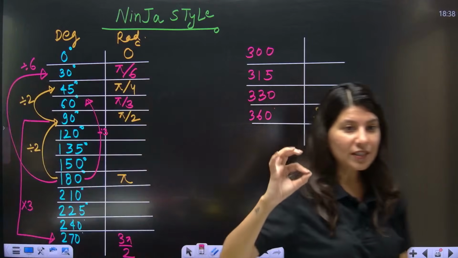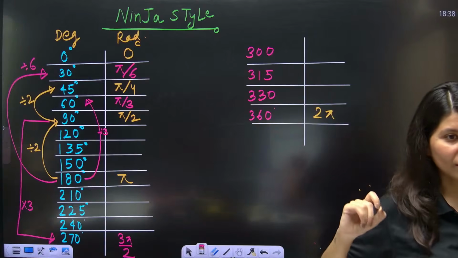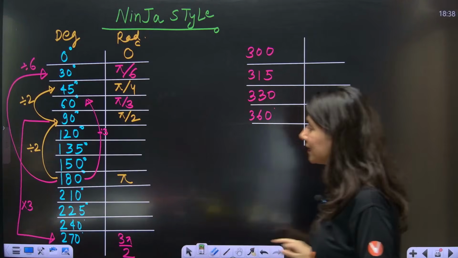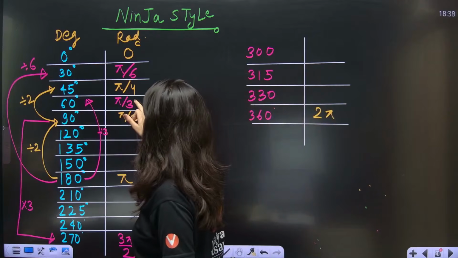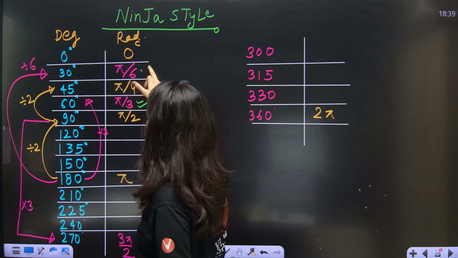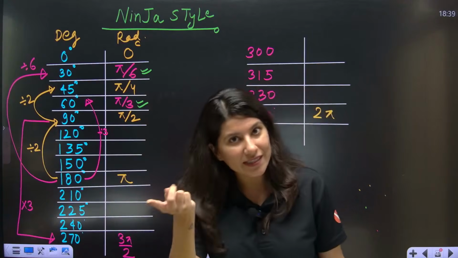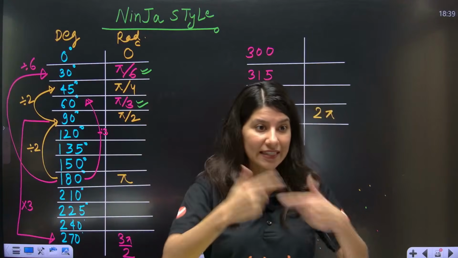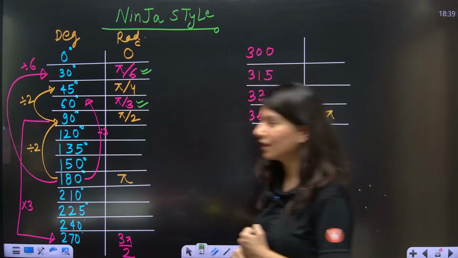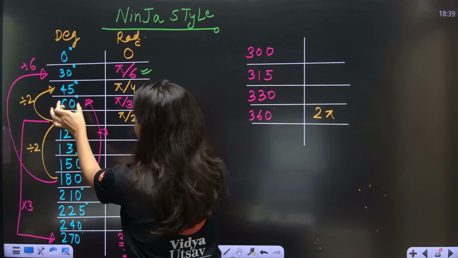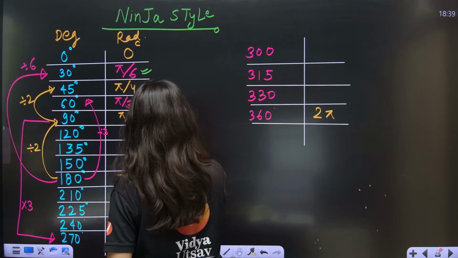Point to be noted, my lord. What is this? 60 degree means pi by 3 and 30 degree is pi by 6. Reverse. 30 is pi by 6, 60 is pi by 3. Interchanging is happening over here. Okay, now one more thing. This is your 60 degree. If you multiply by 2, what will you get?